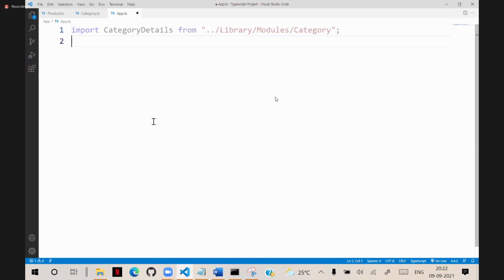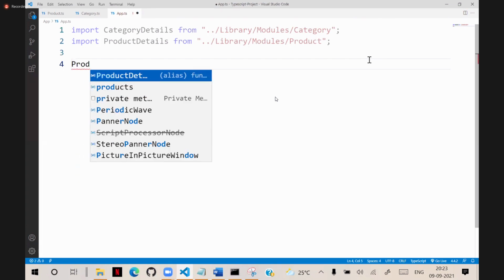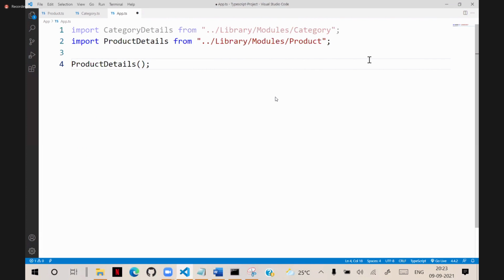And another library also we have to import. Import product details from that report. We have to import all the modules that we need for our application. So later in Angular, you will learn a technique called lazy loading. In that lazy loading technique, you can load only the module that is required for that situation. For example, now I am accessing product details function. I am not using category details, but category details is imported.